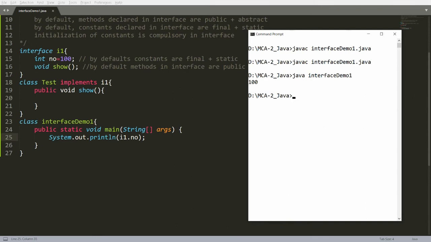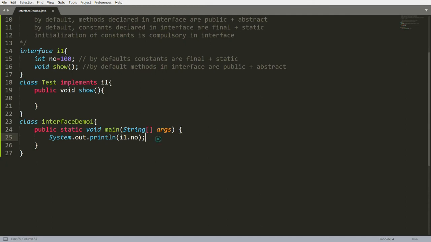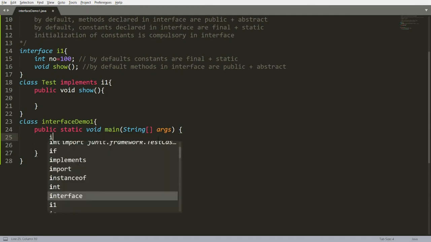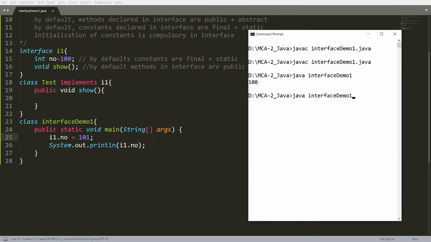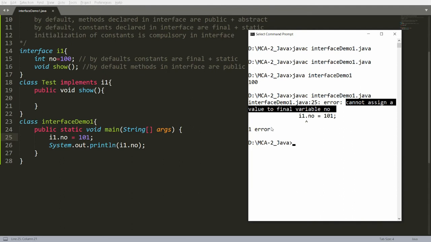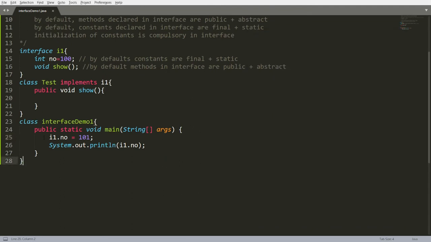Why am I getting this with I1.number? Just because it is static, and it is also final. You cannot change the value. I cannot write I1.number = 101. If I am writing like this, then I will get an error: you cannot assign a value to the final variable. So it is proved that this number is final, so we cannot assign a value to a final variable. You can access it because it is static, so I can access it directly.